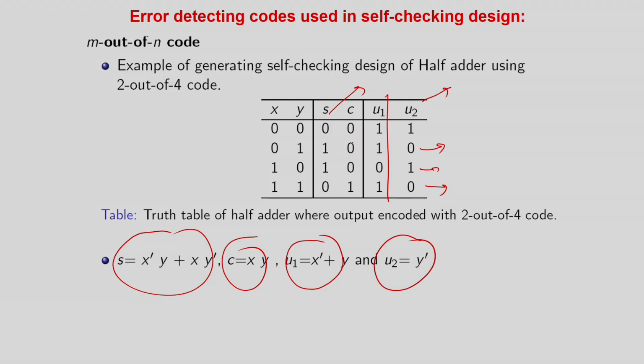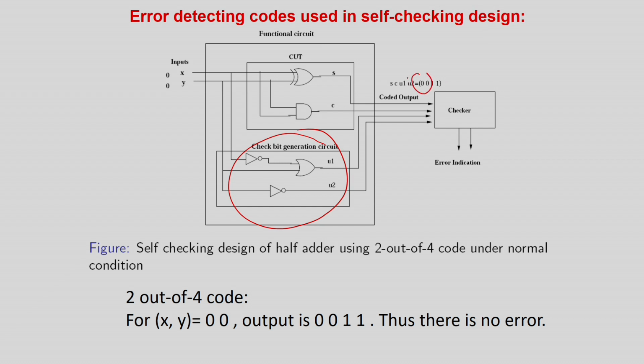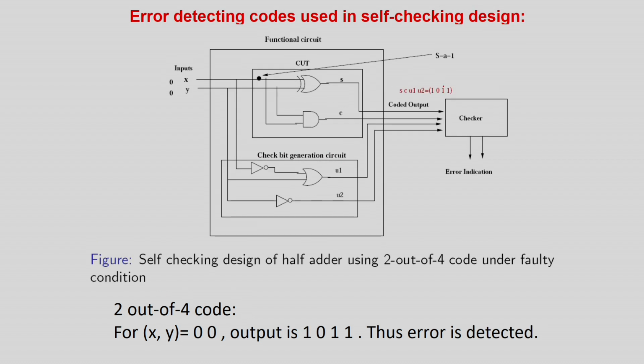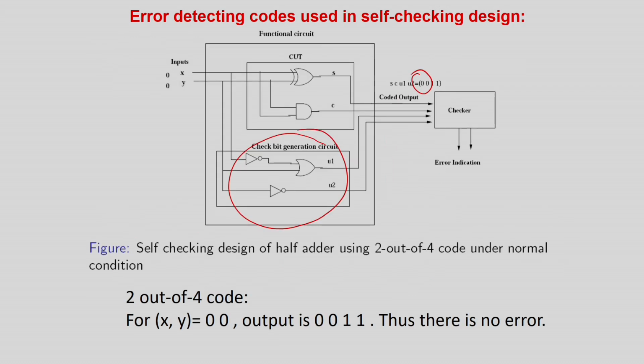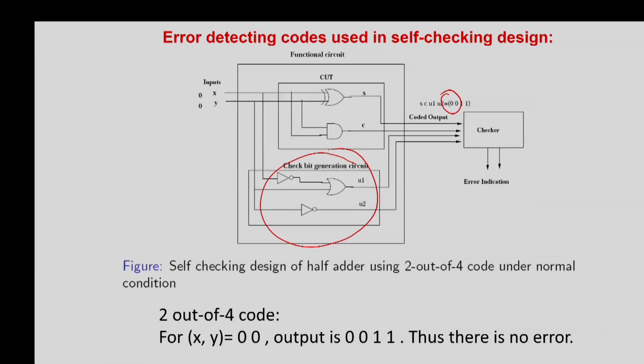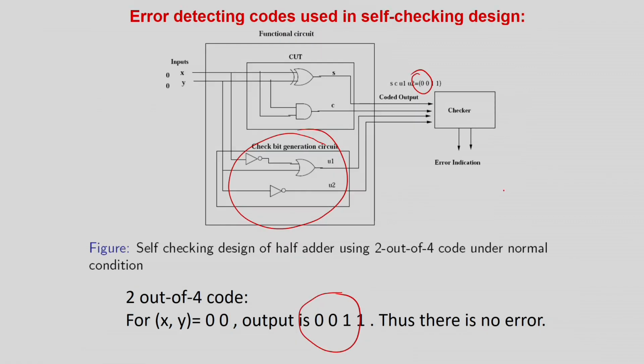So basically the normal output will be 0 0 and the self-checking code generated will be 1 1. So in this case the output will be 1 1, as you will see over here, it will be generated by the circuit. So it is 0 0 1 1. So the checker finds that there are 2 1s out of it, so it is not flagged.